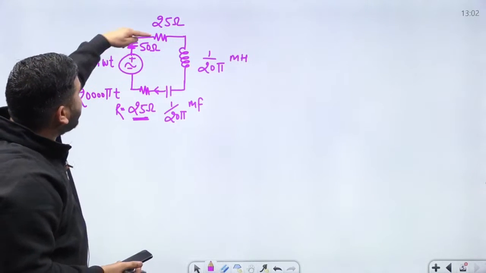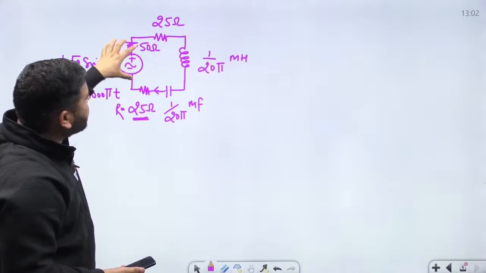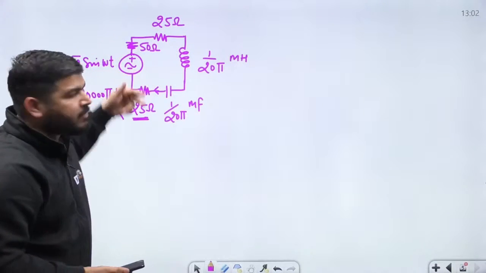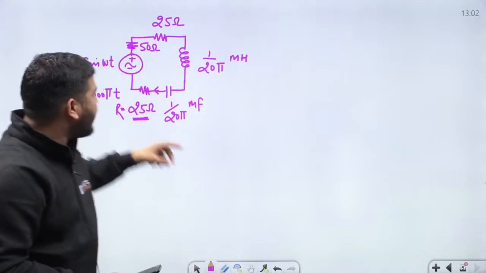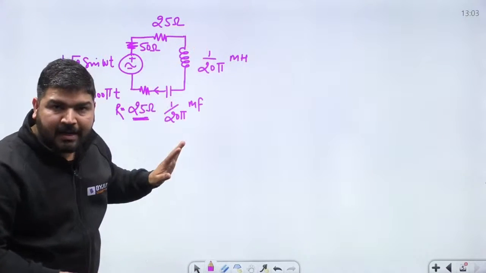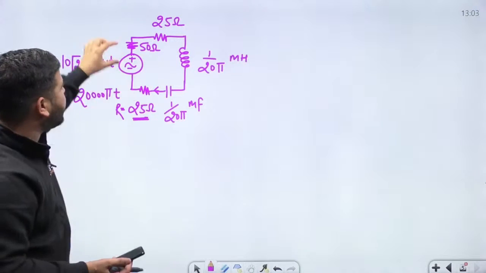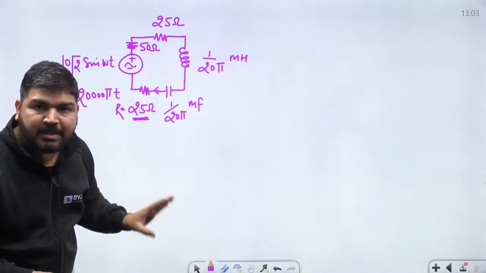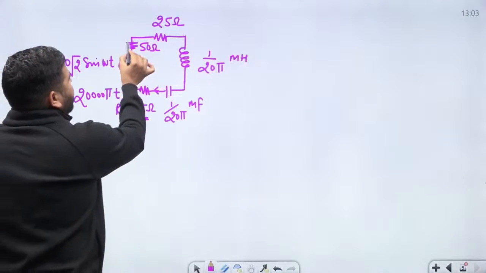It might be possible that this circuit is not provided in the question. Please verify that, because this 25 plus 25 is again 50, so he can take this 50 as internal resistance also. But I think it is given separately. If it is given separately, then internal resistance has to be 50 ohm and you have to show it separately. I hope it is clear. So let's take it as 50 ohm.